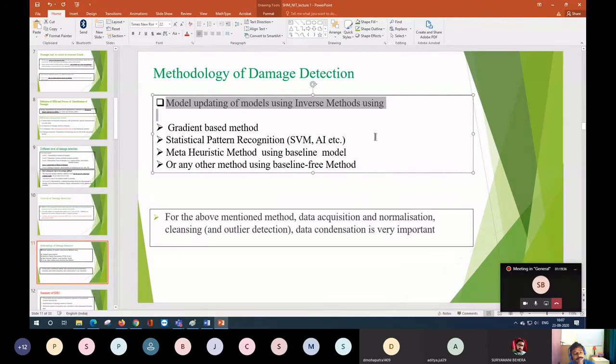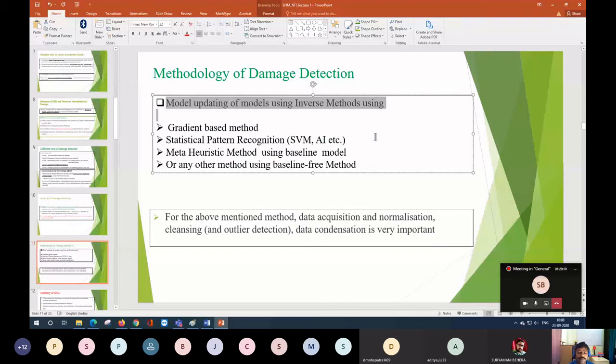Okay, so basically pattern recognition technique, or artificial intelligence, or SVM, all the things work in that way, but the thing is that you should have a proper model. Unless your forward model, the first initial model, is correct, your pattern recognition technique will also fail. Okay, that works very well with the statistical, that works very well with the electronics and mechanical people, because they are mechanical people.